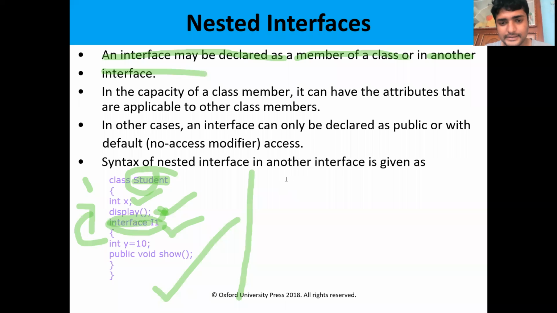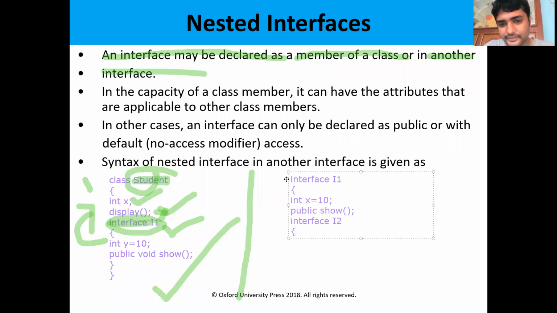Let us see. I am defining the interface I1. I1 consists of some constant values, x is equal to 10, and some methods, public show. So this is one interface. The interface is not yet closed. In that interface, I am defining another interface, interface I2.